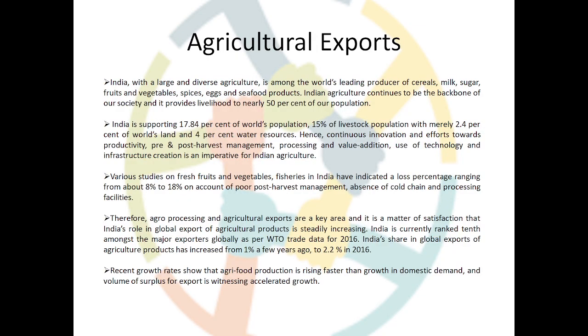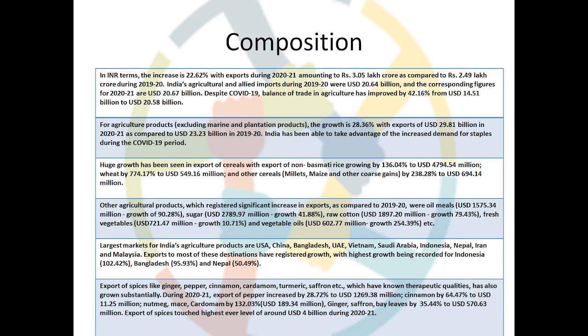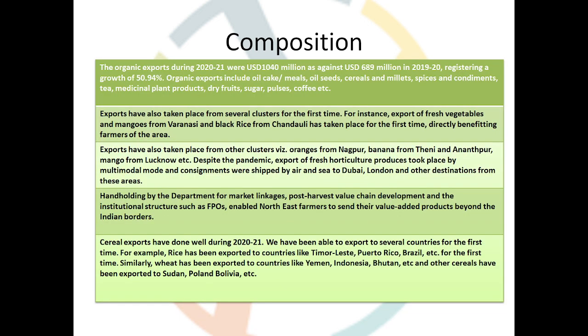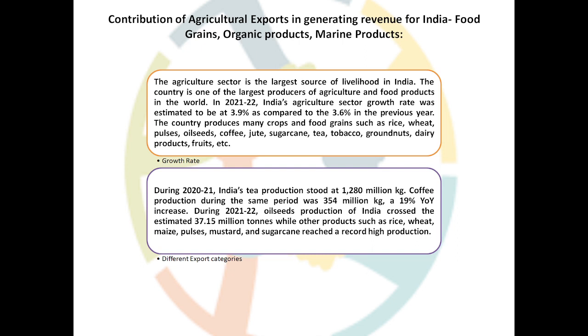Hello students. So from the previous one or two lectures, we have started with agricultural exports, and we have done the composition of the agricultural export basket. We have seen how many categories of agricultural produce are being exported and what is the milestone achievement in all of those. In the previous lecture, we have also done the contribution of agricultural exports in generating revenue for India, and more specifically we have taken examples of food grains, organic products, and marine products.